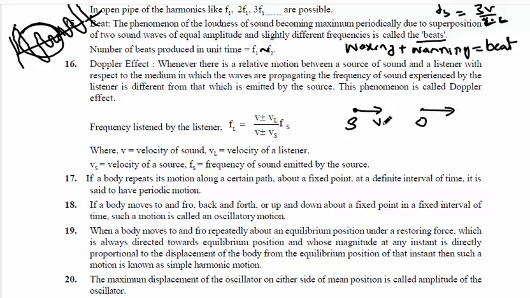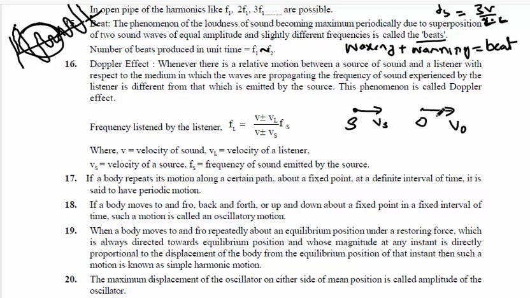If Vs is the velocity of source and Vo is the velocity of observer, then due to this relative motion, source means the object which emits sound, observer means the object which receives the sound.